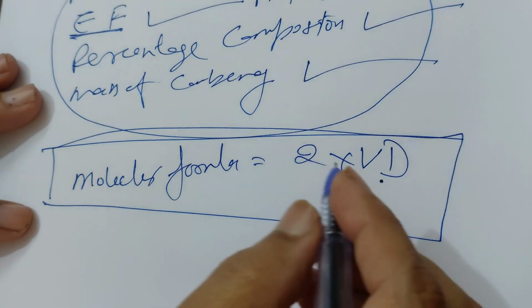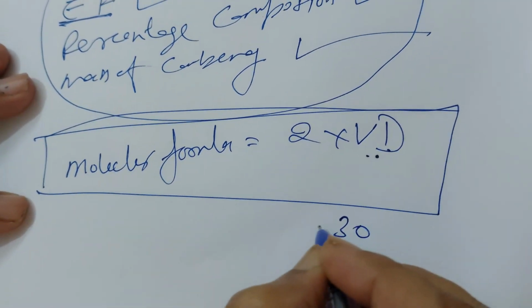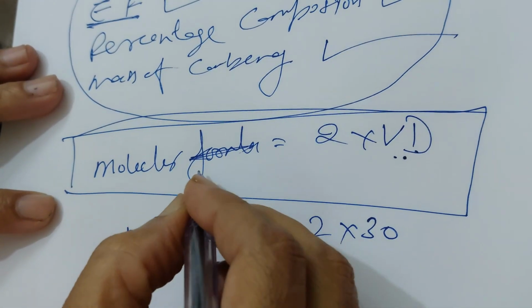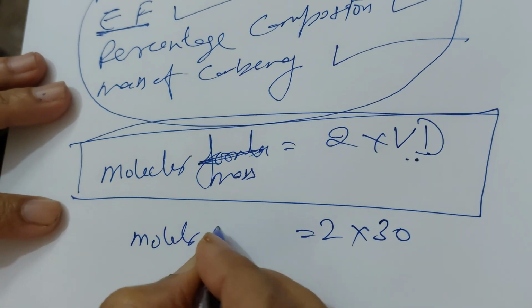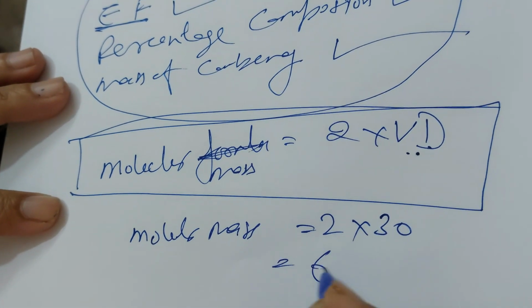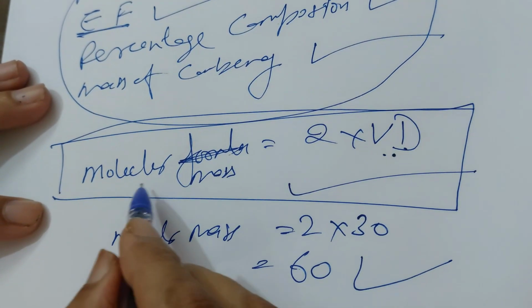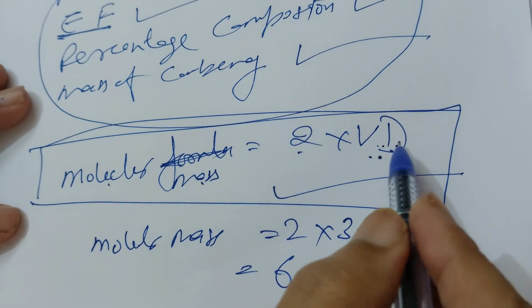If the vapor density of any gas is given as 30, then multiply by 2 and the molecular mass obtained is 60. So this is a very easy and simple formula. Molecular mass is twice the vapor density.